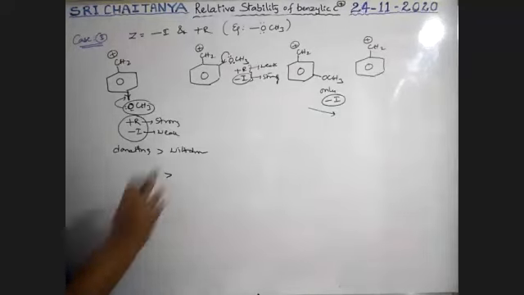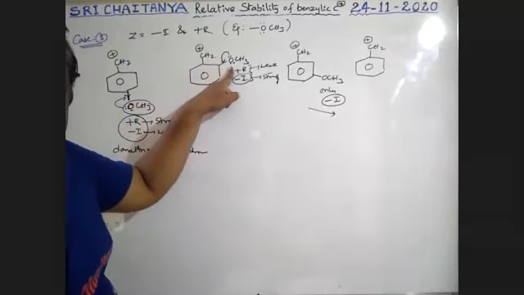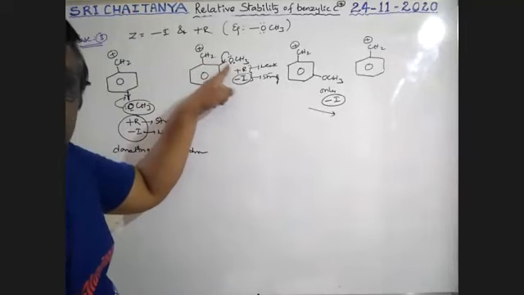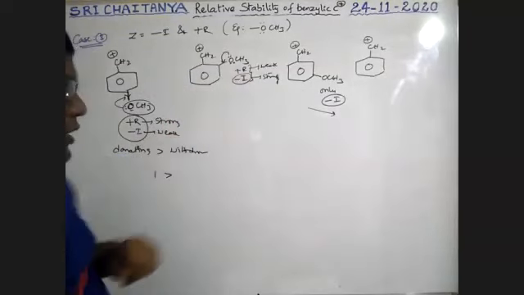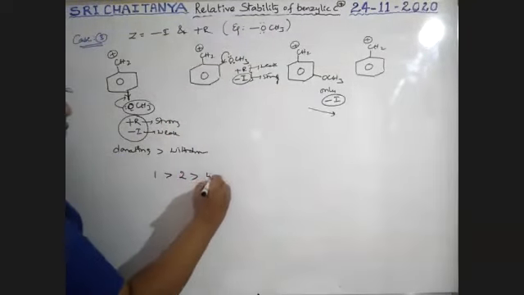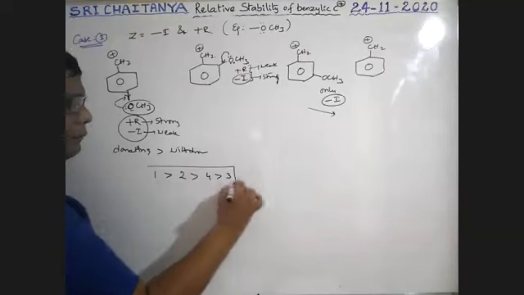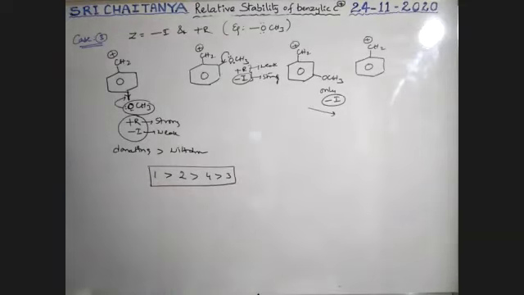See boys, some donating tendency is there. Donating decreases the positive charge. Therefore, 2 greater than 4 greater than 3. Here only donating.